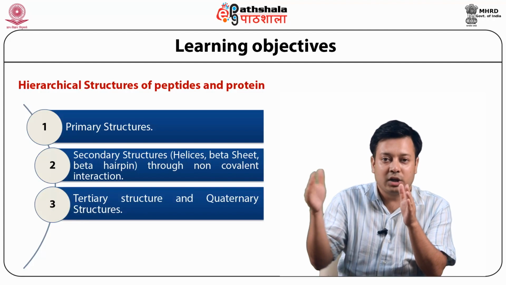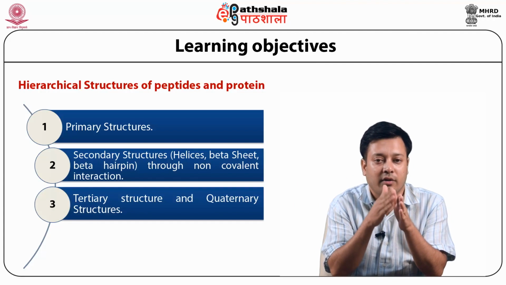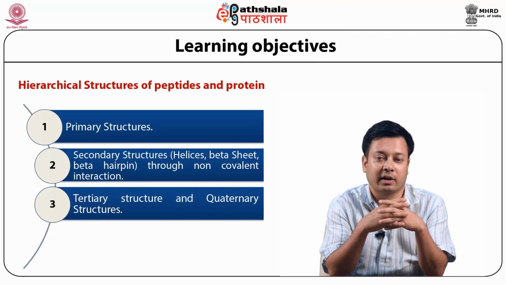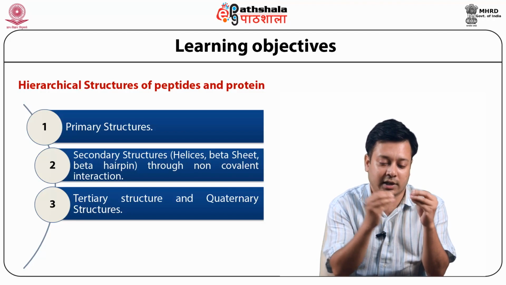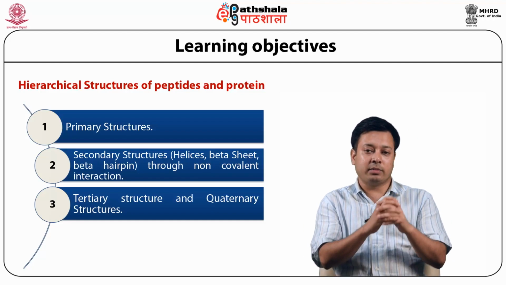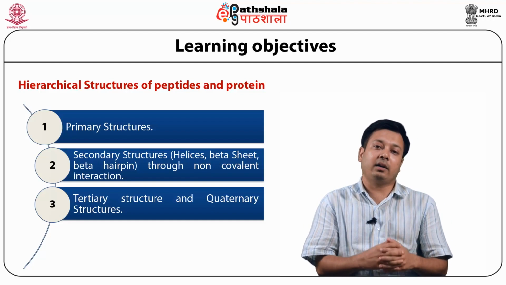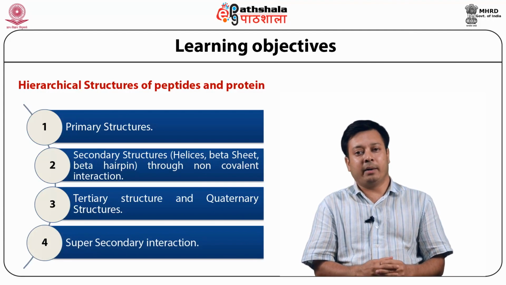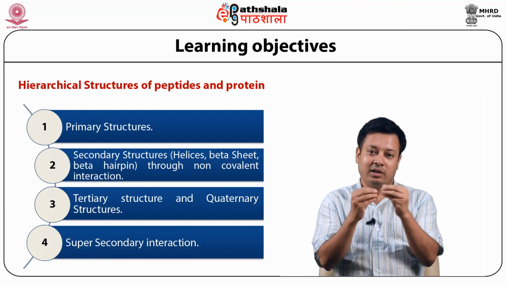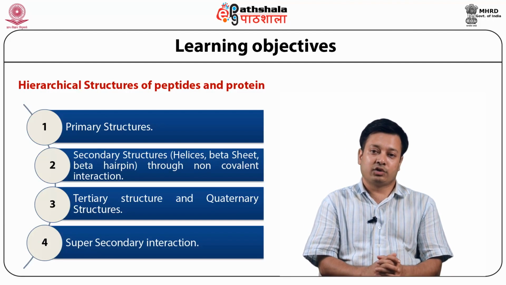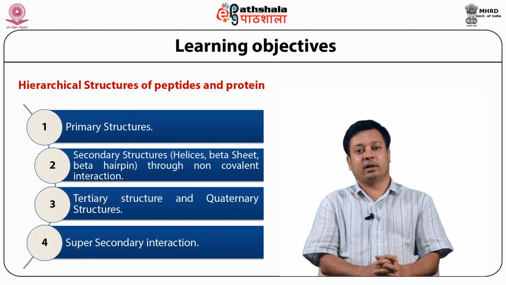So we look into all these structures in a very specific way with respect to non-covalent interaction. What are the interactions which actually are responsible for each of these structures? So that will be our main focus. Other than that, we would also look into the super secondary structure, where a number of secondary structures can be linked together and form a particular motif.